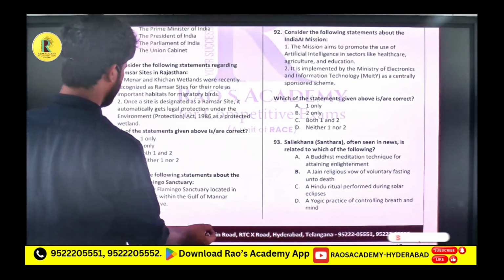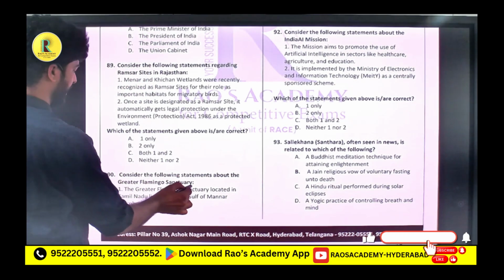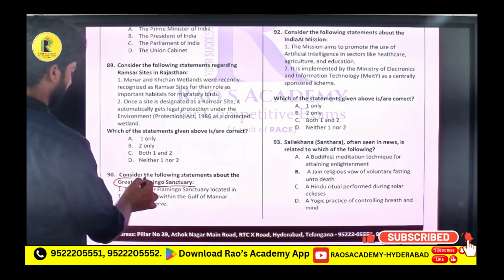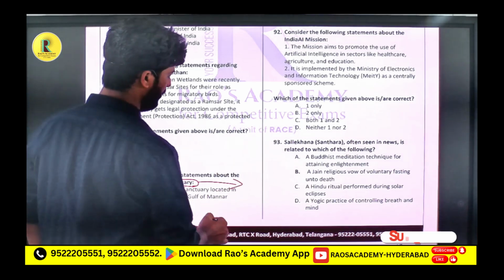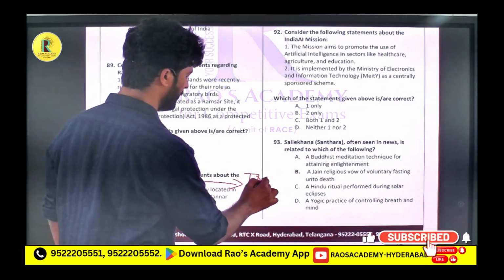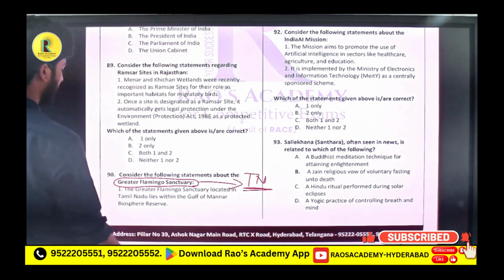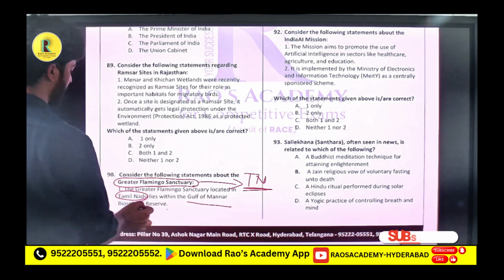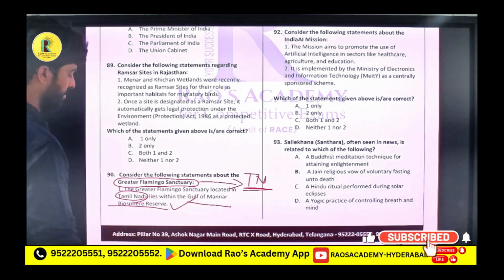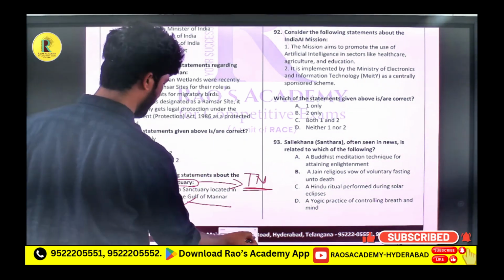90. Consider the following statements about the Greater Flamingo Sanctuary. In Tamil Nadu, this sanctuary is established. The Greater Flamingo Sanctuary, located in Tamil Nadu, lies within the Gulf of Mannar Biosphere Reserve. This is also correct. It is located in the Gulf of Mannar Biosphere Reserve.